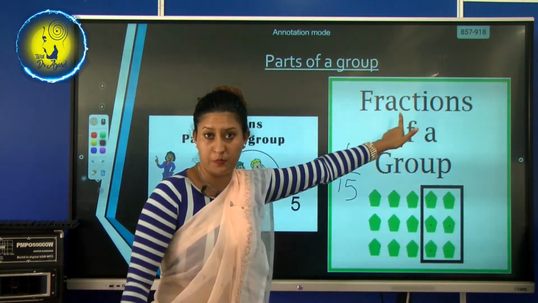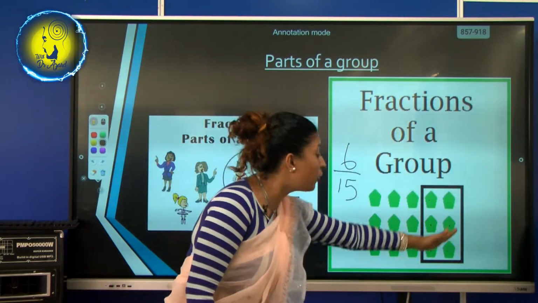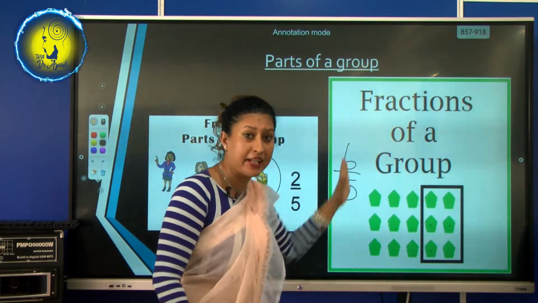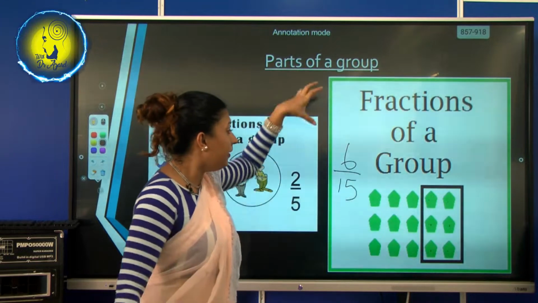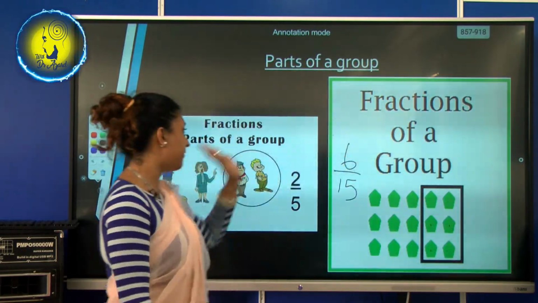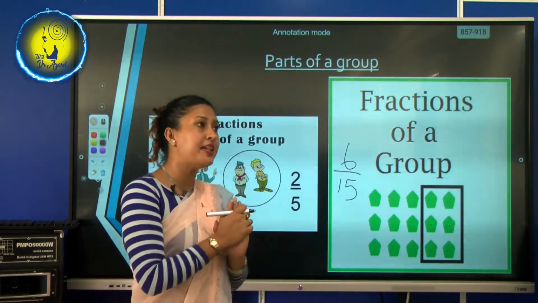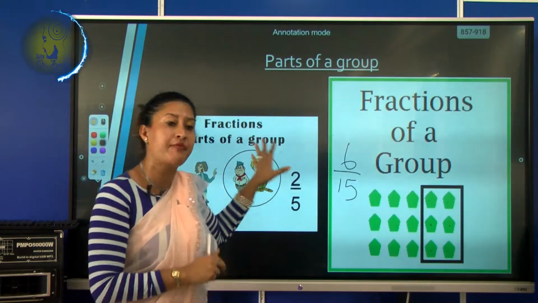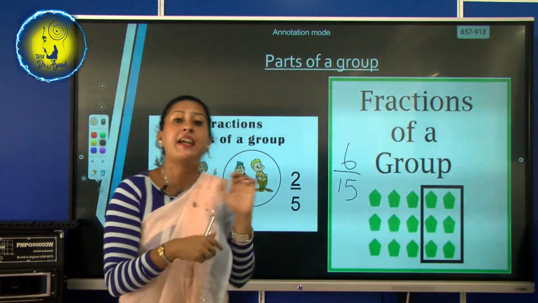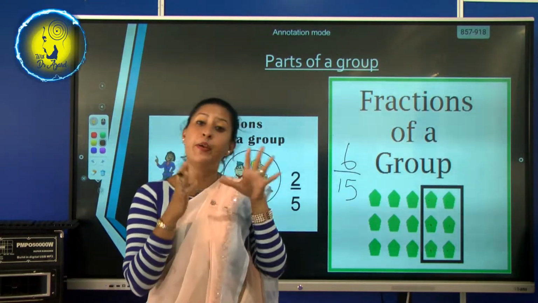Parts of a group. Okay? Parts of a group. See? From a group, a set of things. From a set of things, they are taking a part. Okay? Right. Now did you all understand this? Did you? Okay, now let's take another example for this if this is not clear. Okay, so let's take our class. Okay, our class, we have, let's say 22 children.